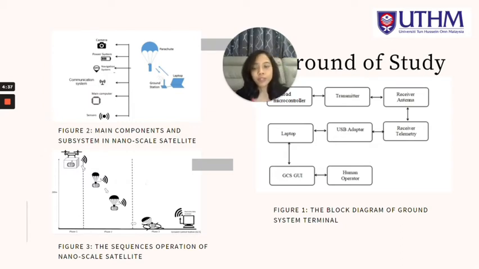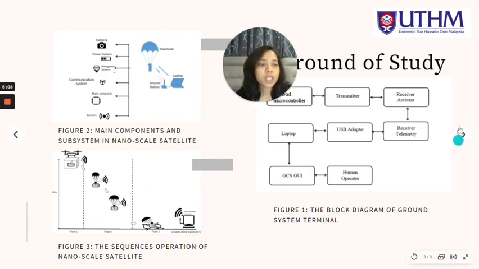After we drop the nanoscale satellite, the ground system terminal will receive the data from the payload subsystem and show all the data that the payload subsystem has. That is how the function will work.